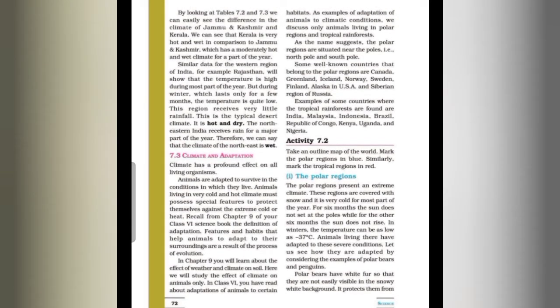So students, if we talk about the climates in India, we know that the northern region of Himalayas has cold and moderately wet climate. For example, Kashmir. Plains have a moderately hot and wet climate. For example, Uttar Pradesh. And south has very hot and wet climate. For example, Kerala. The western region has hot and dry climate. Example, Rajasthan. And northeastern India has wet climate, for example Assam, and receives rain for a major part of the year. So this is all about the climate of the different parts of India.